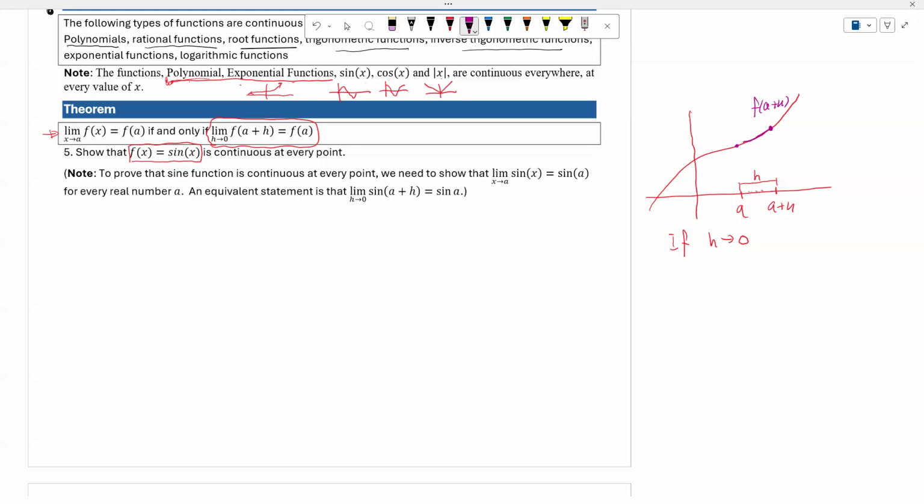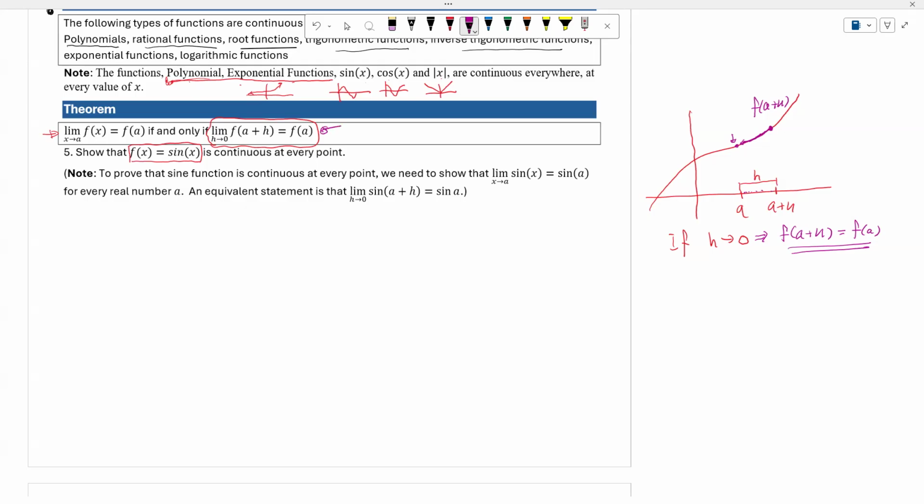When h is getting closer and closer to 0, this point right here is getting closer and closer to this point, right? So as h approaches 0, what happens to f of a plus h? It actually is equal to f of a.